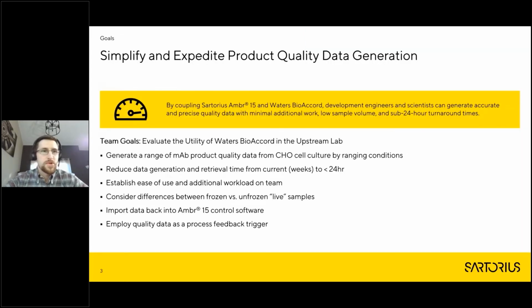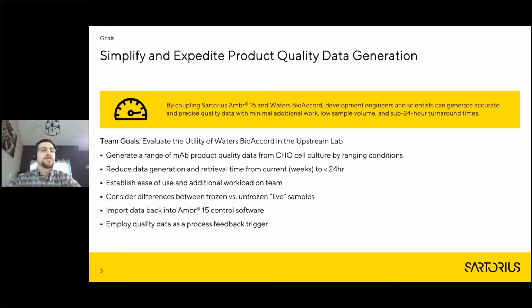Okay, so I wanted to start by just reading the text that's in the yellow box there, because I think it encompasses the spirit of the collaboration pretty well. By coupling Sartorius Ambr 15 and Waters BioAccord, development engineers and scientists can generate accurate and precise quality data with minimal additional work, low sample volume, and sub 24-hour turnaround times. That's really the dream, right? To just be able to get all this quality data as fast as you want. You can just grab it right offline if necessary. So that's what we're trying to work towards here.